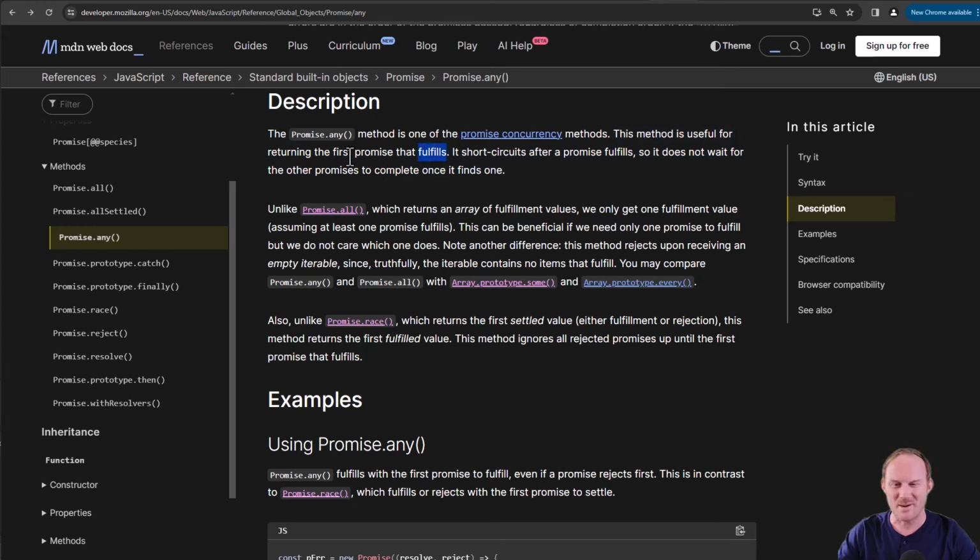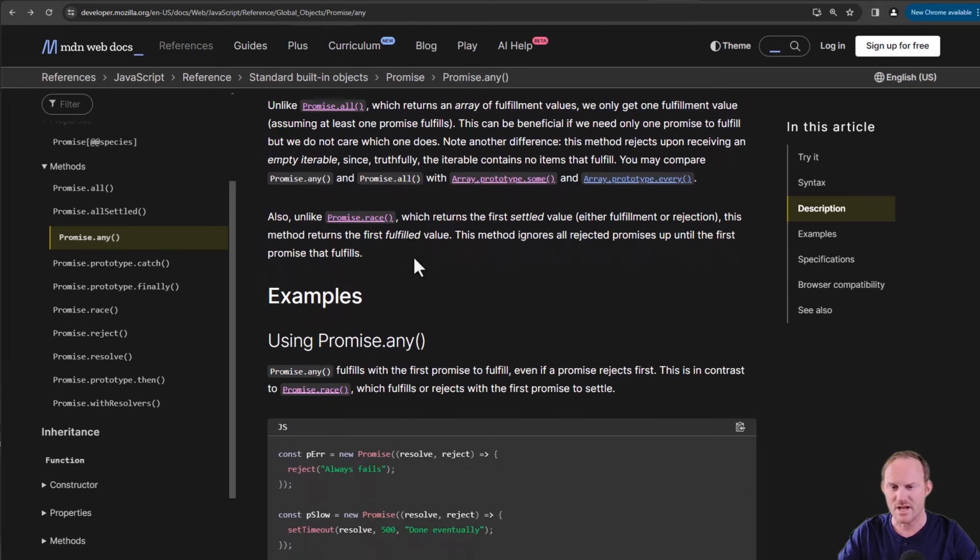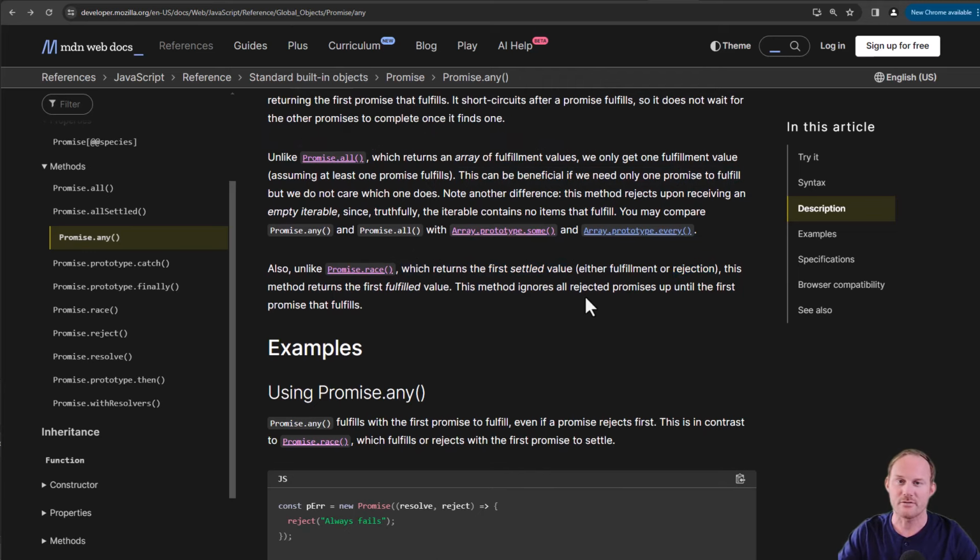Race is going to say the same thing. It's just going to be for the first promise that settles. It will short circuit after the promise fulfills, so the other promises are no longer going to be relevant. It draws the same contrast we just did. Unlike promise.all, which takes an array of fulfillment values, we only get one, and that's going to be useful if we just need one to fulfill. Down below with race, this is going to get the first settled value, which is going to include rejection. So that is really the difference.